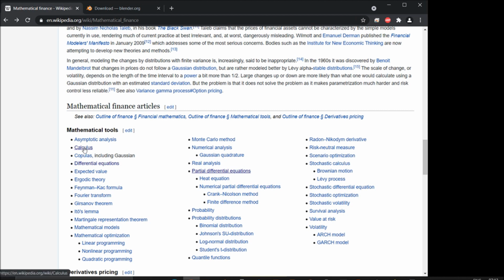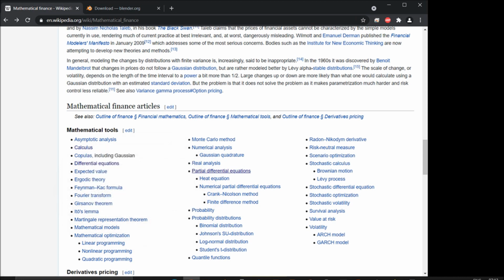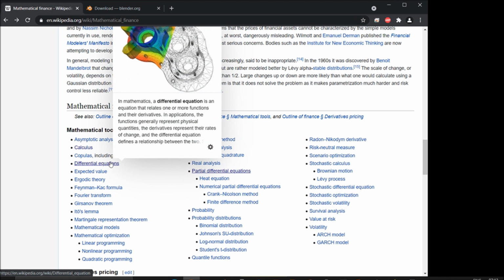So we'll take calculus first. Calculus, originally called infinitesimal calculus or the calculus of infinitesimals, is a mathematical study of continuous change, in the same way that geometry is a study of shape, and algebra the study of generalization of arithmetic operations. In the second part we will definitely take differential equations.